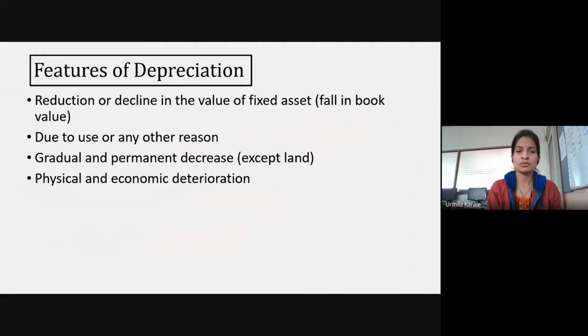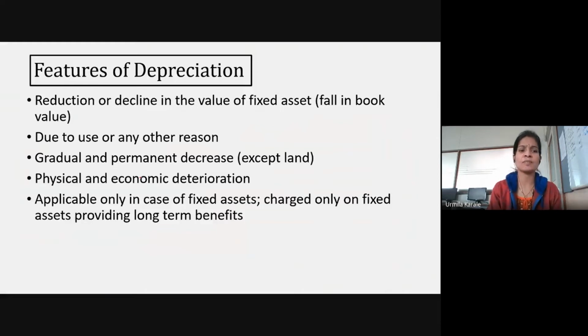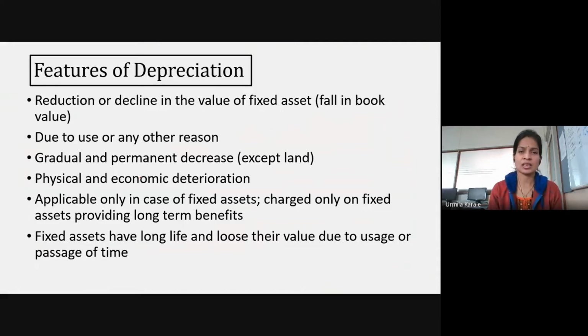When we refer to depreciation, we are referring to the physical and economic depreciation or deterioration of the asset. As we have already discussed, it is only applicable to fixed assets. It will not be applicable for current assets. On all the assets which we are going to use for long-term purposes, you're going to charge depreciation. Fixed assets normally have a long life, and that's the reason why with passing of time their value will reduce, since you are using that asset.